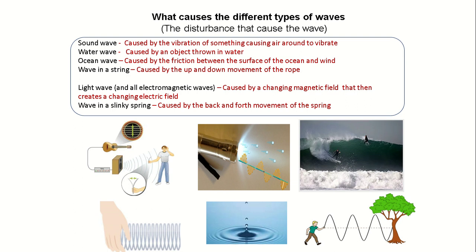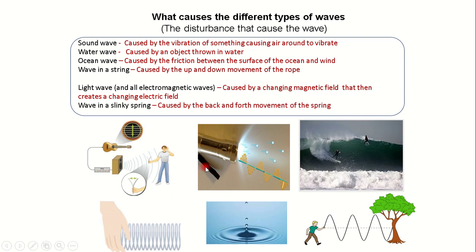For light wave or electromagnetic waves, as the case may be, a family of waves like gamma, X-ray, microwave, ultraviolet, infrared, and so on, including light wave, they are generally produced by a changing magnetic field. The changing magnetic field then creates a changing electrical field. This pulse or this kind of vibration leads to production of light wave.